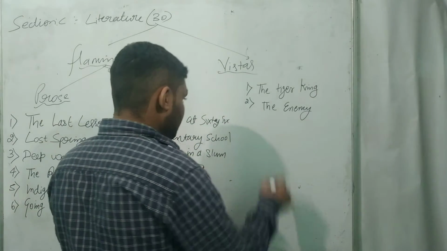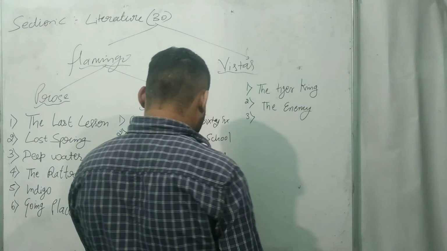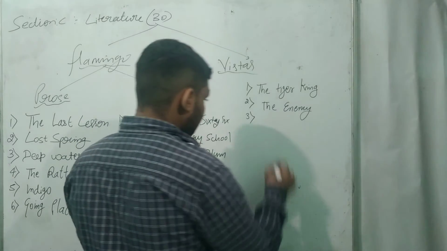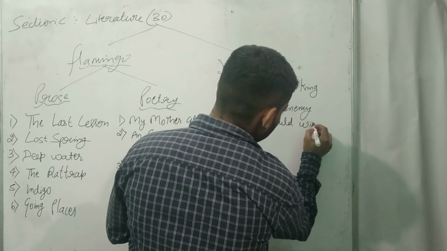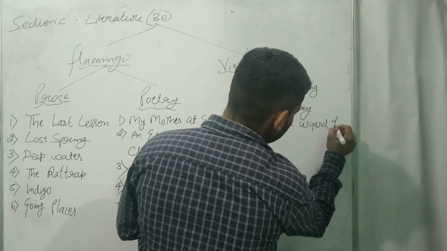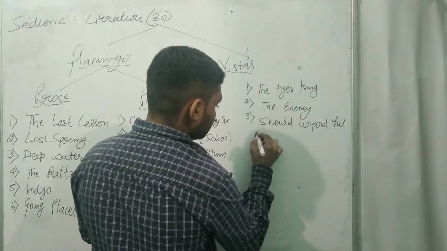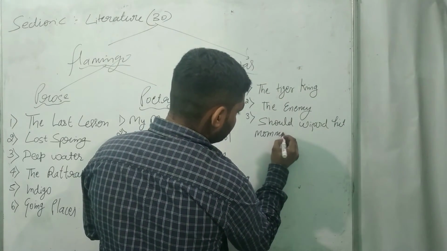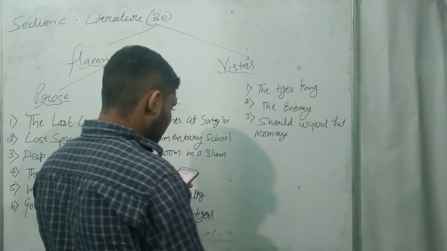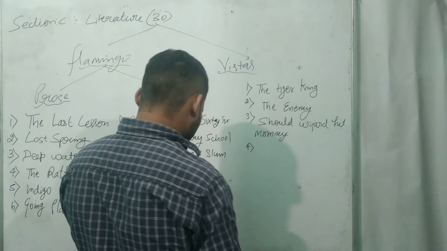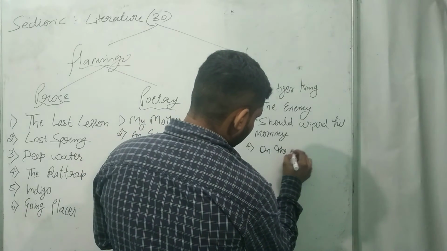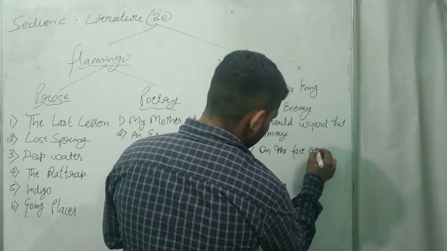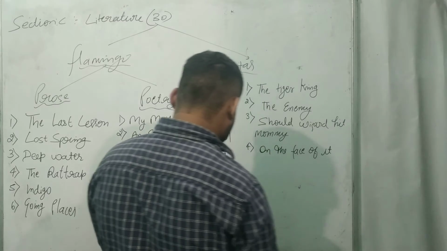Third is Should Wizard Hit Mommy? Fourth, On the Face of It.